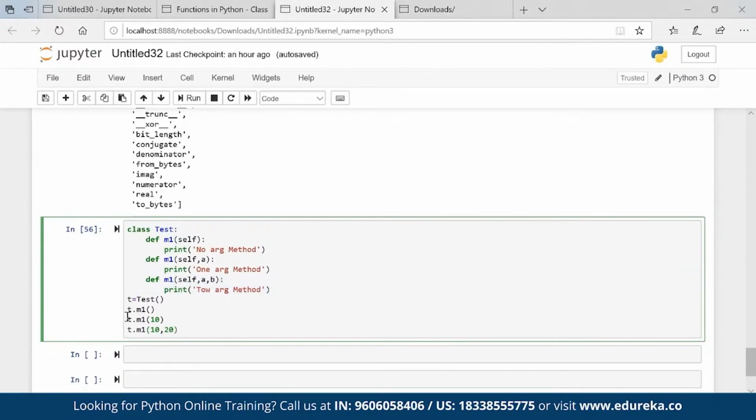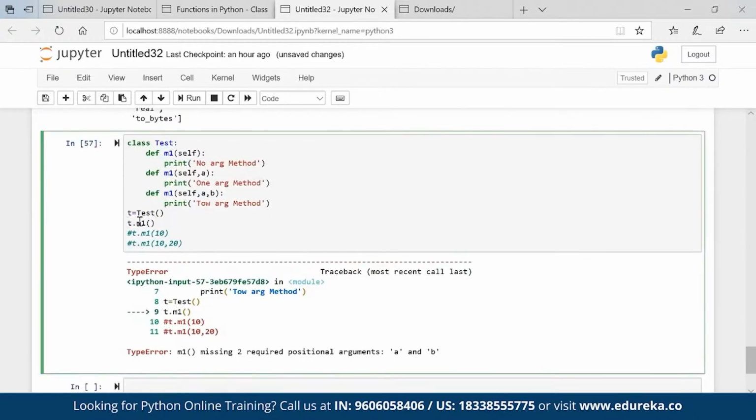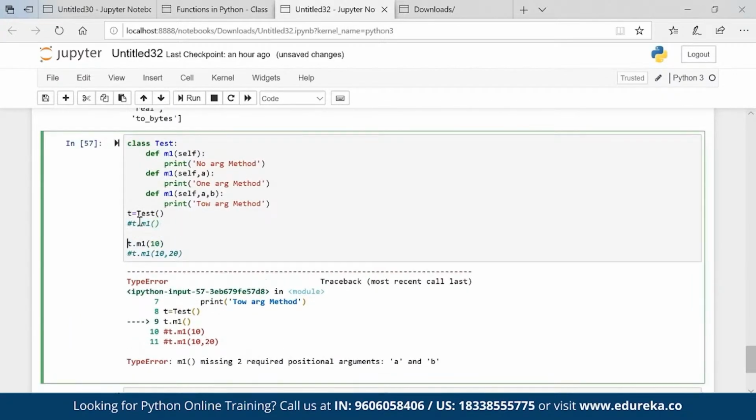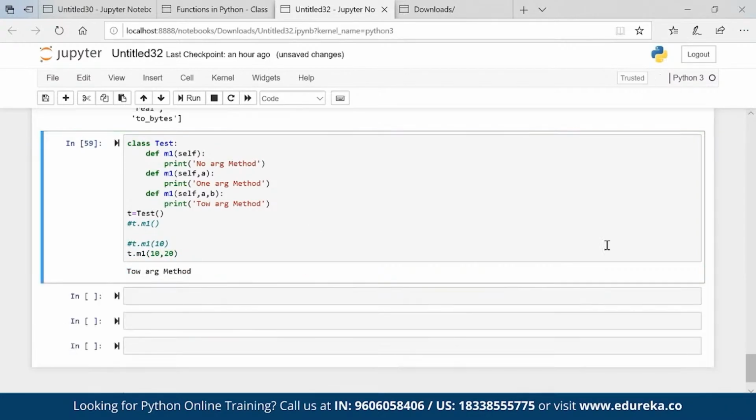Want to see that? Let me execute the first one, looking for a and b. So this is not working. Let's try this one, looking for b, also not working. Now it is working. Now the question arises, why?